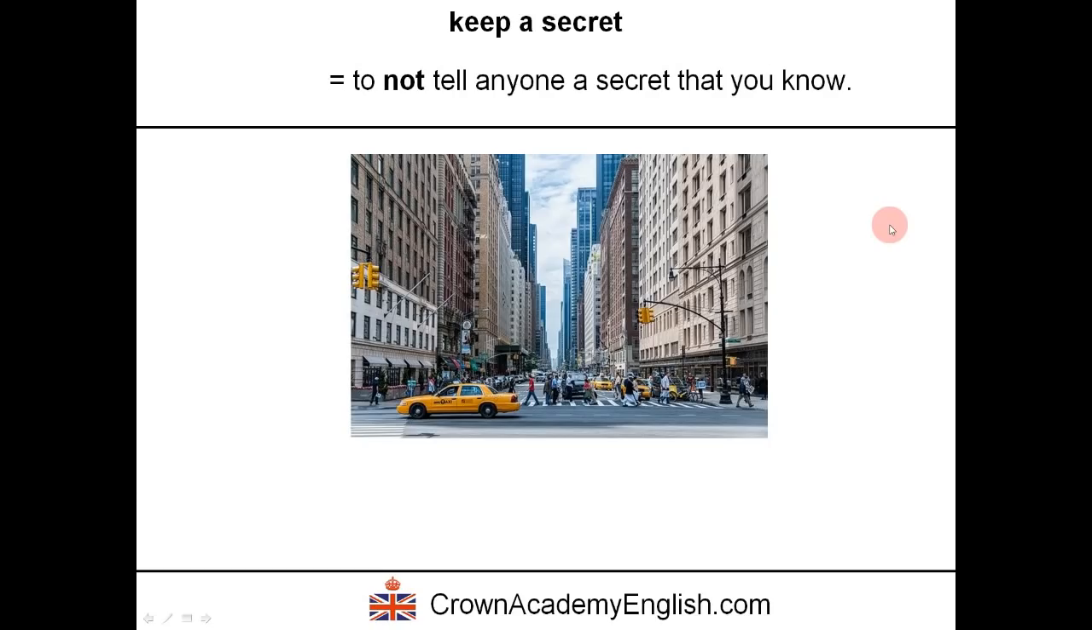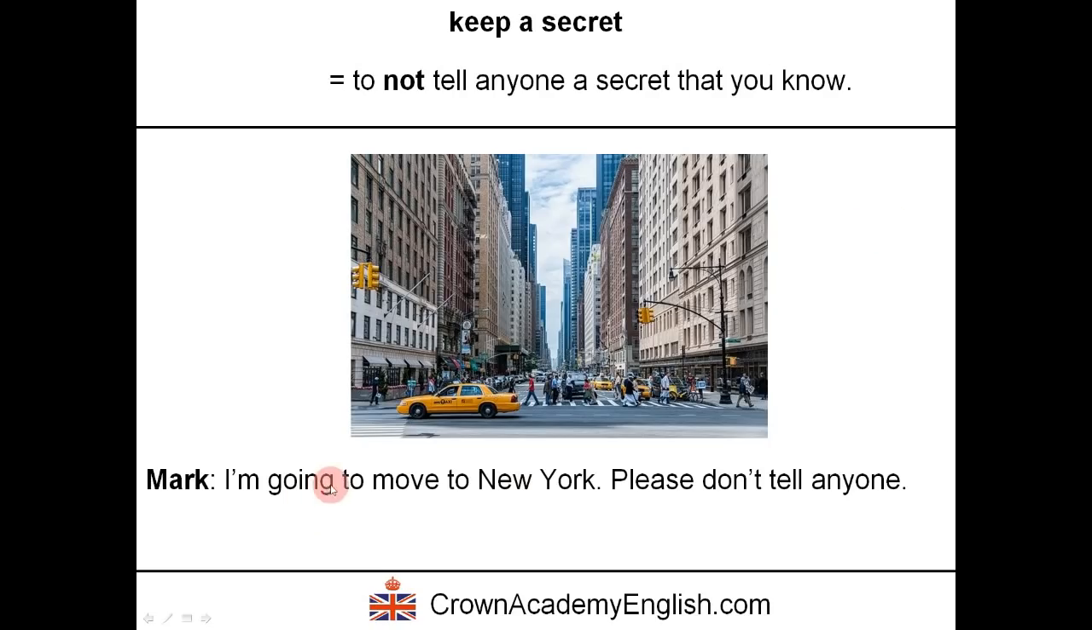Here is an example. Mark says, "I'm going to move to New York. Please don't tell anyone." So this is, in other words, a secret. This is secret information. And Claire says, "Don't worry, I can keep a secret." So don't worry, I'm perfectly capable of not telling anyone. Okay, I will keep the information private. That's what this means.